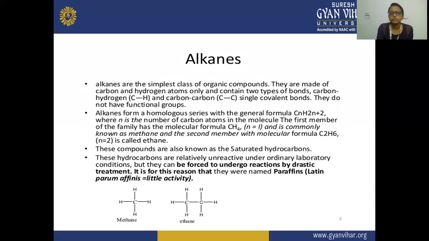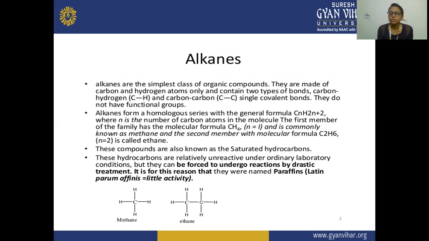Next, firstly, we will discuss alkanes. The alkanes are the simplest class of organic compounds, and these are made of carbon and hydrogen atoms. Firstly, we have to know what alkanes are and which category of compounds they come under. What are organic compounds? The organic compounds are the compounds that contain carbon in them. So the carbon-containing molecules are known as organic compounds. They are divided into two categories: one is aliphatic and the second one is aromatic.